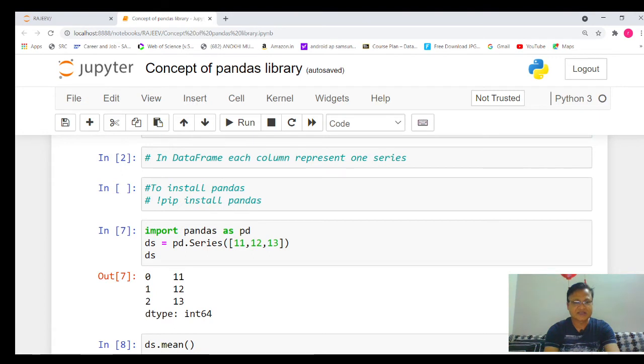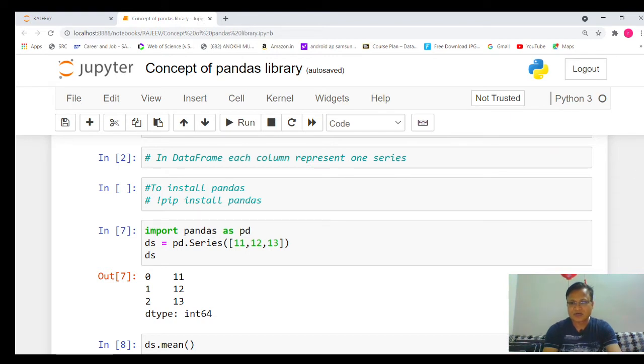In short, as I have shared, the data frame comprises various columns. Column means the first column of the table, second column of the table, third column of the table. So every column will represent one series or one list. That is the important thing which we need to understand.